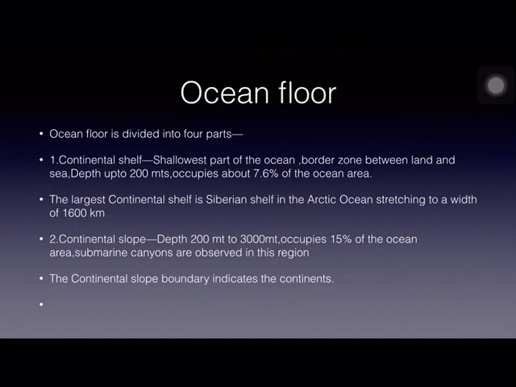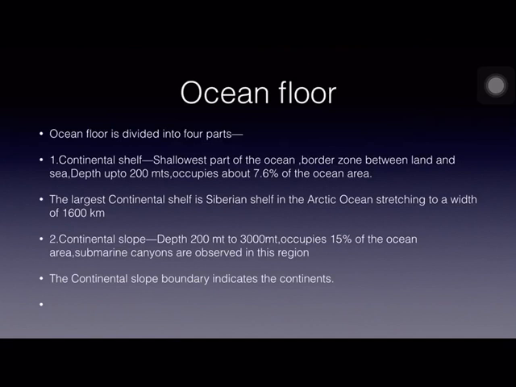Its depth is between 200 meters to 3000 meters, and it occupies 15% of the total ocean area. And submarine canyons are found in this region. Already we have learnt what canyons are in our second lesson. Canyons are narrow valleys which are formed due to the action of rivers or glaciers, and these valleys are narrow at the bottom and wider at the top.